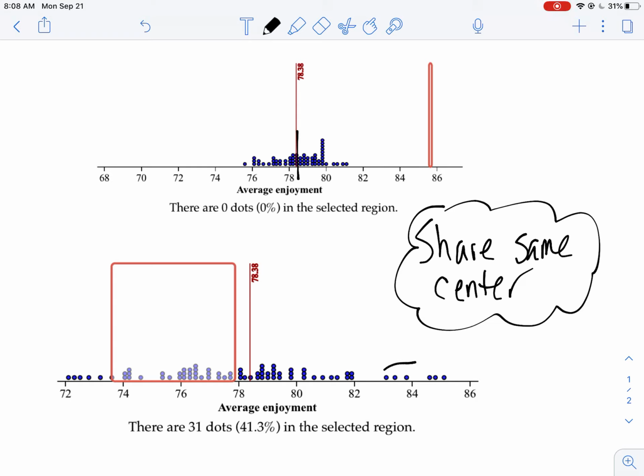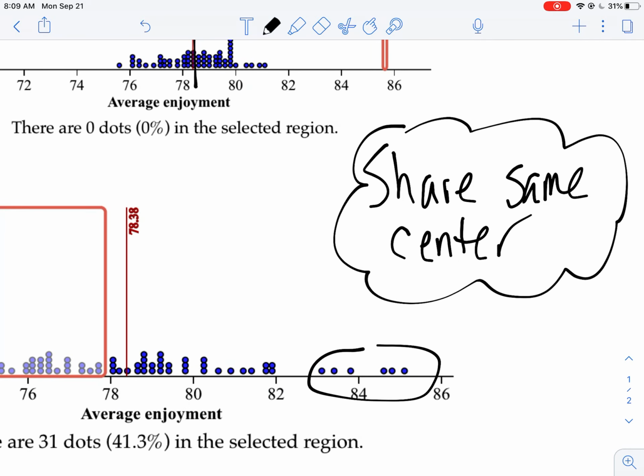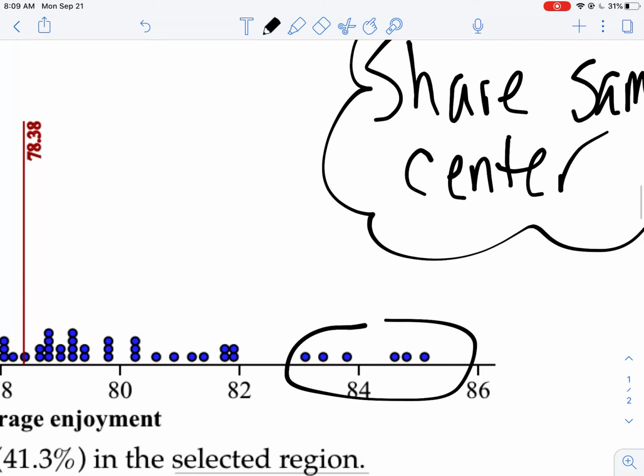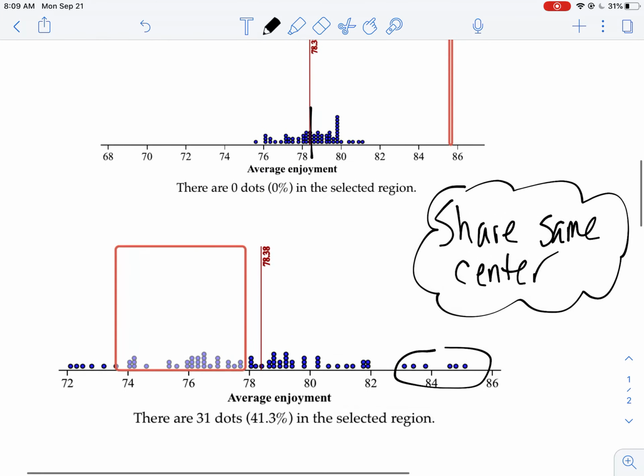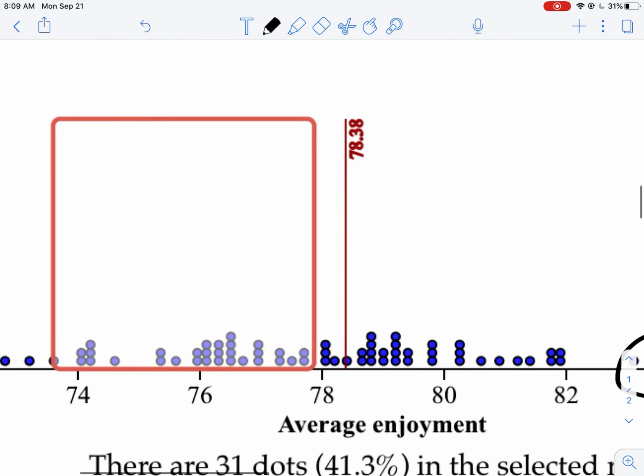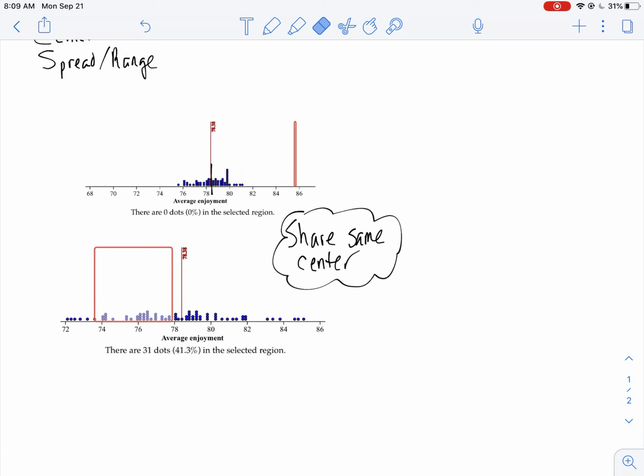Now, what we could say is, let's see, this might look like an outlier, but you want to look for a lot of space, and you'll notice that there's not, numerically, a big difference between 82 and 84. And even here, you might be like, oh, there's a gap. But this would be between 74 and a half and 75. That's really not that much of a gap. So when you're noting gaps, you want to make sure that it's something substantial numerically. No gaps. So I'm going to put that. Now, for my center, I already mentioned that.